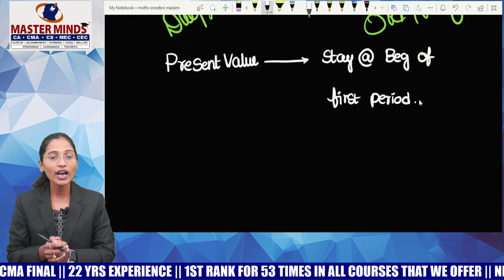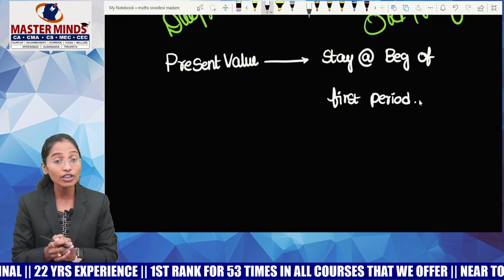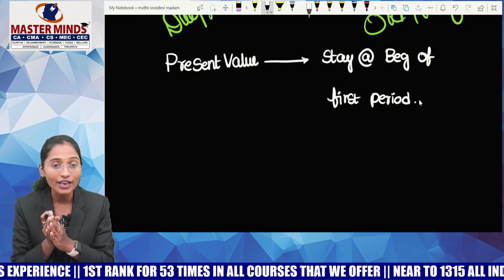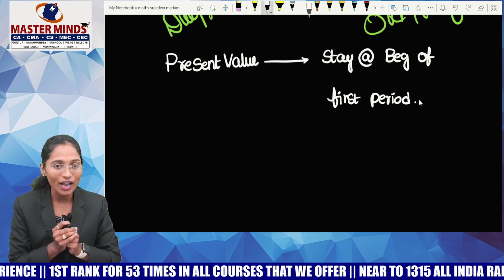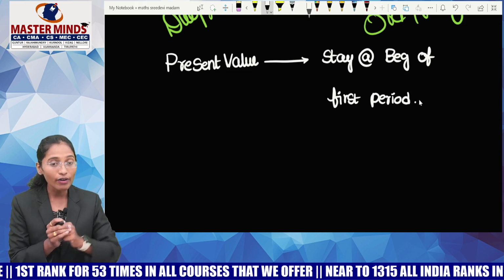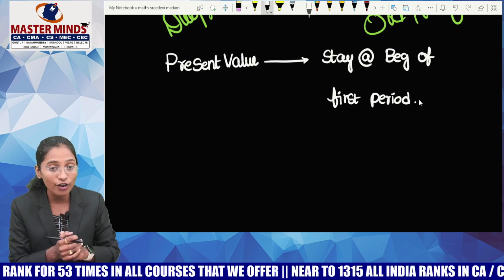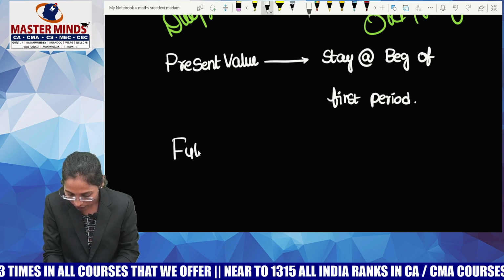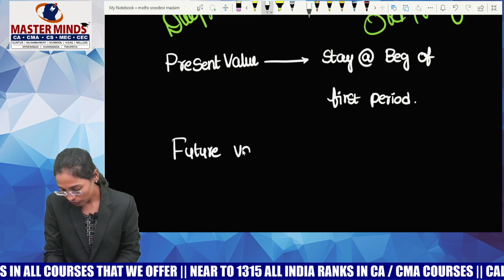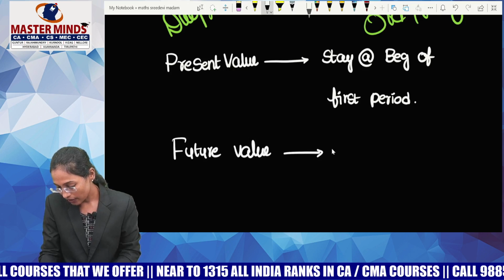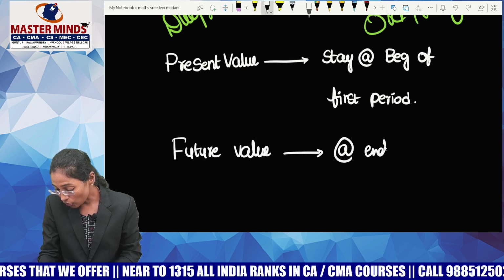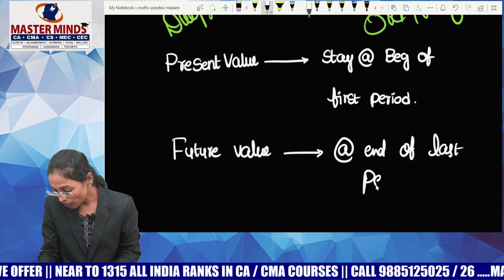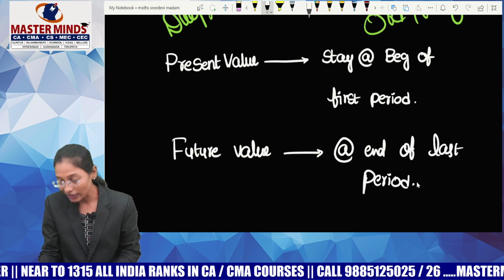So people will feel bad about this. Madam, if you are dealing with due annuity, it is beginning of the period. If you are dealing with ordinary annuity, it must be at the ending. Guys, I am not talking about type of annuity. I am just talking about present value. If you are calculating present value, you should be at the beginning of first period. If you are calculating future value, you should stay at the end of the last period. Where do you need to stay? End of last period.